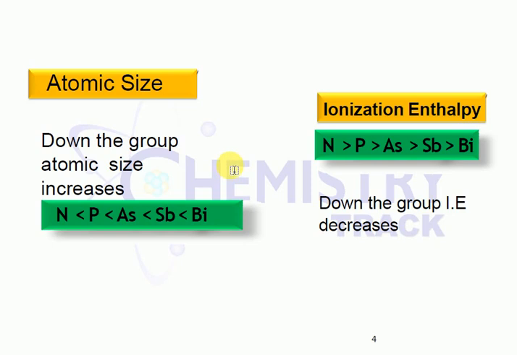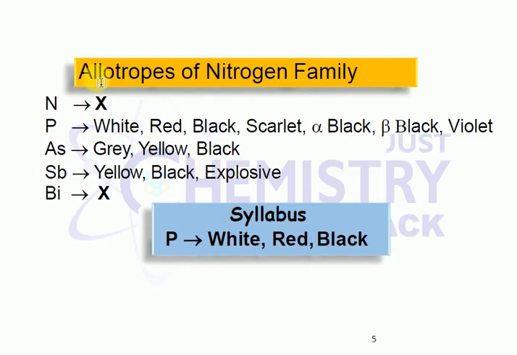Next point is the allotropic forms. What are allotropes? The same chemical composition with different physical appearance is called allotropes. Nitrogen doesn't have any allotropes. Phosphorus, arsenic and antimony have allotropes. Phosphorus is available in different types of allotropes: white phosphorus, red phosphorus, black phosphorus and scarlet phosphorus. Sometimes they are also called alpha black, beta black and violet. These are the allotropic forms of phosphorus.